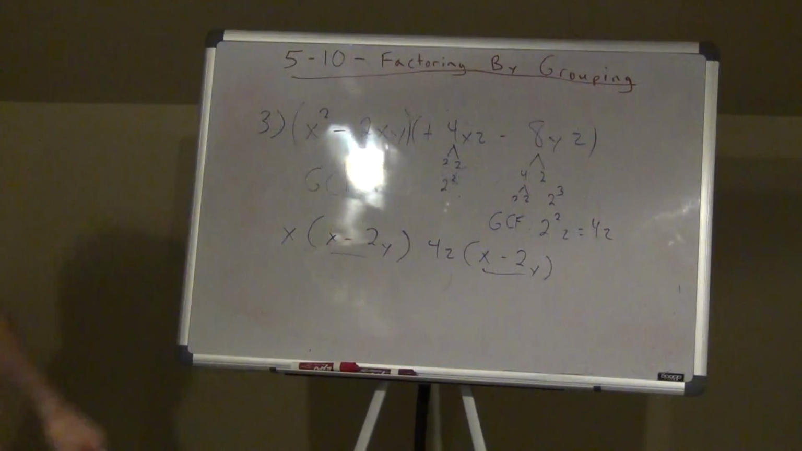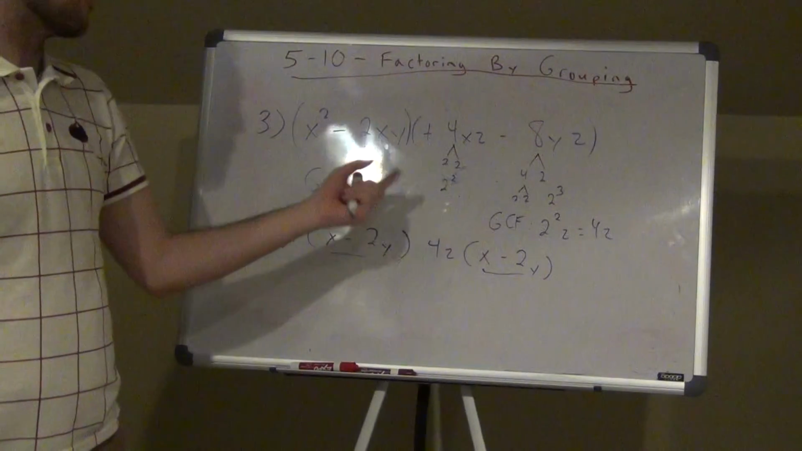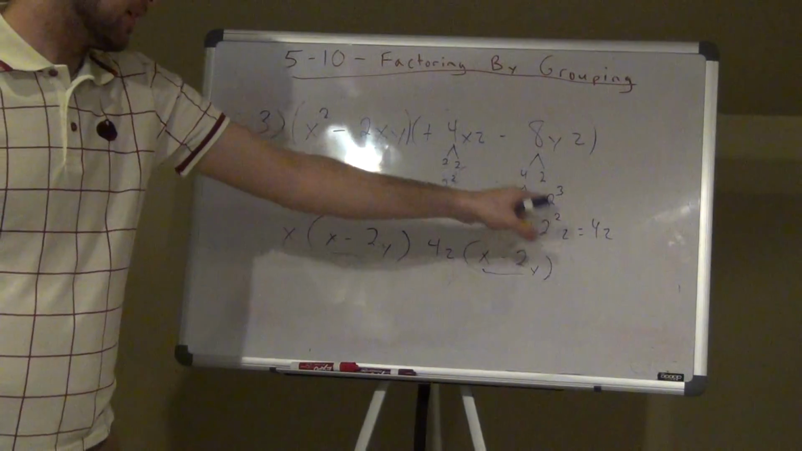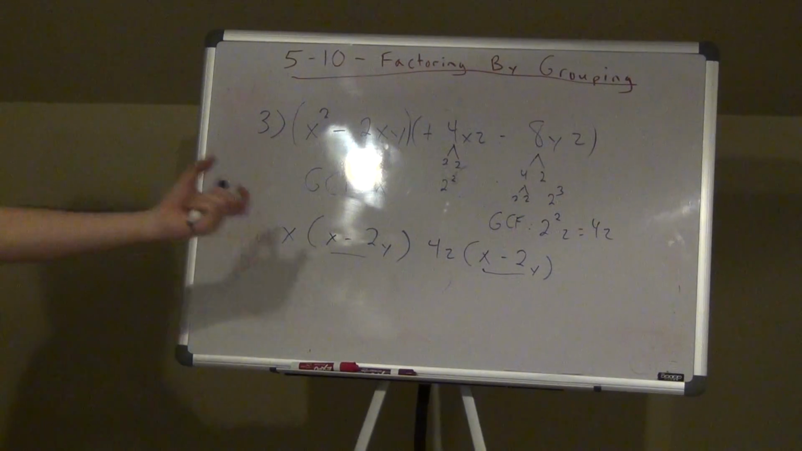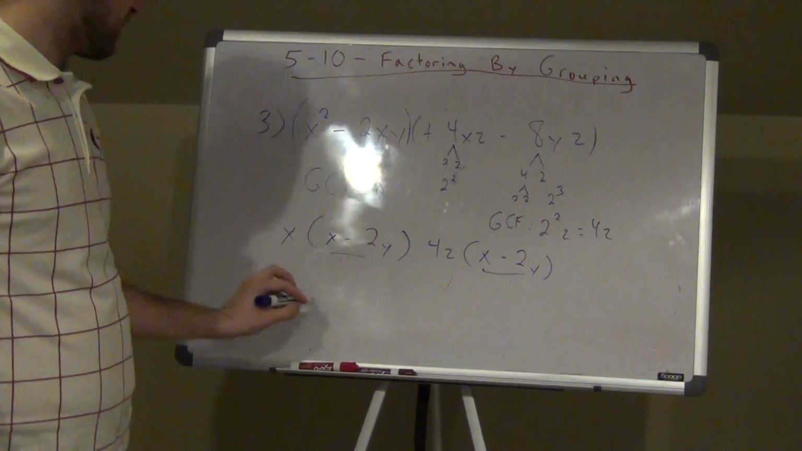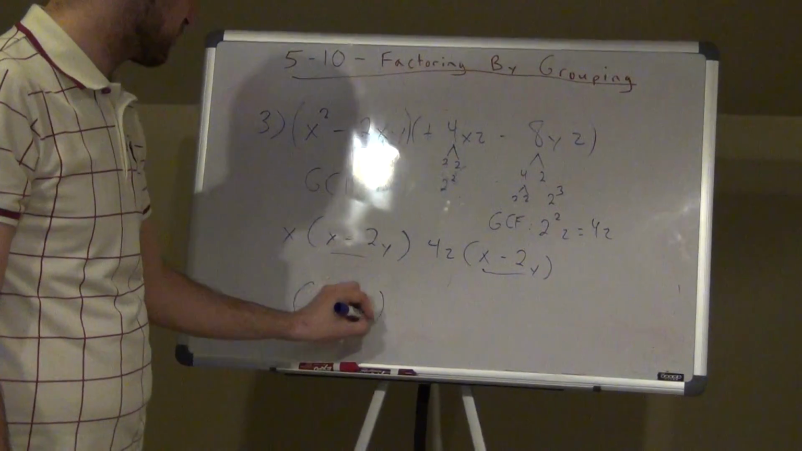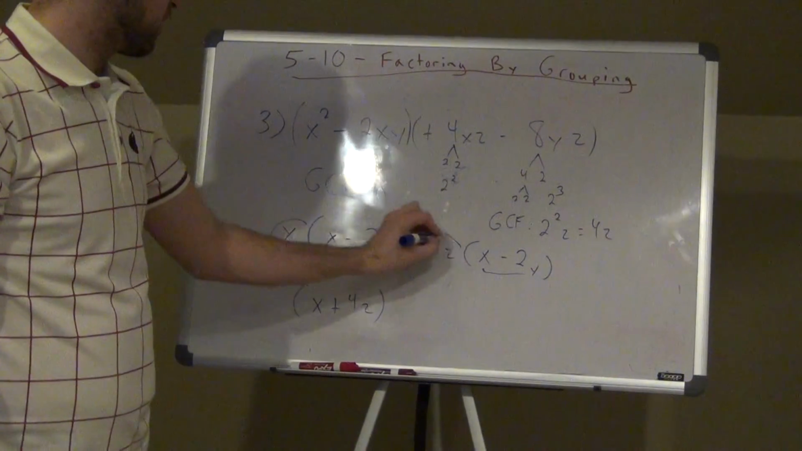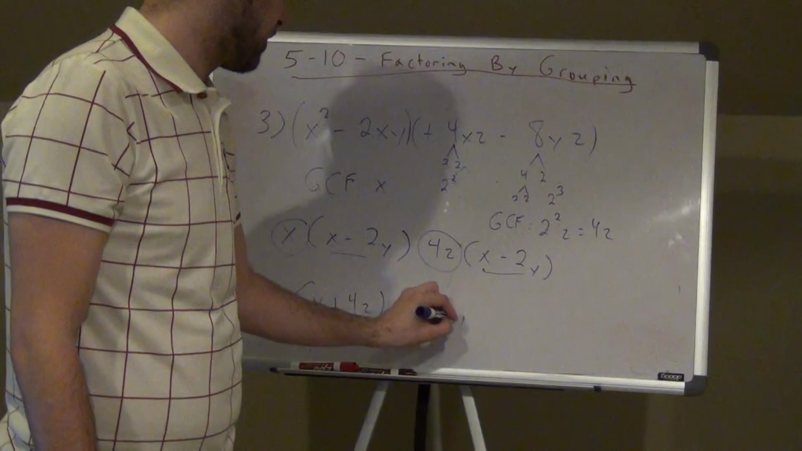So this is 2 squared. This was 2 to the third. The lower power of 2 there is 2 squared. Z is the only thing they have in common, so 2 squared z, 4z, is our greatest common factor. Now, when I finish factoring this out, here I have a positive x and a positive 4z. It's going to be x plus 4z. That's my first set of parentheses, the numbers in front. Alright, then my other half is x minus 2y.